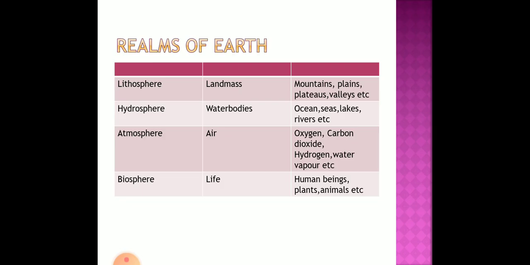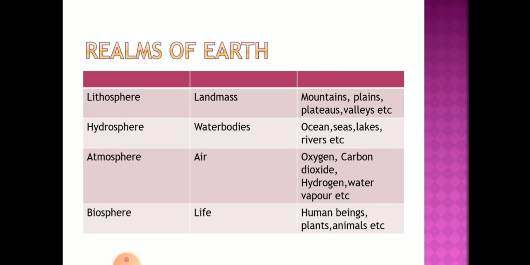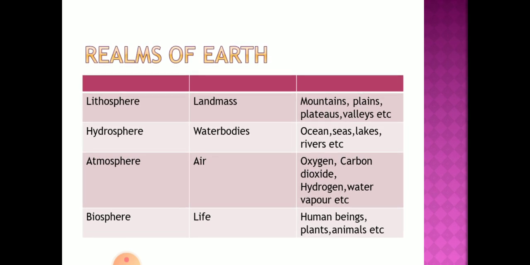There are mainly four realms of the earth. What do these realms mean? Whatever things we see on the earth, we divide into four categories. Like in our science we study living and non-living things, in the same way on the earth also we divide the things into four categories, and they are the realms of the earth. The first one is called lithosphere, then hydrosphere, atmosphere, and biosphere. Now we'll see in detail what these are.